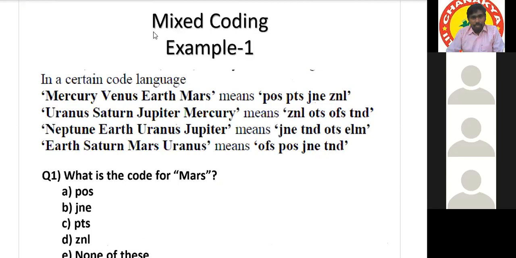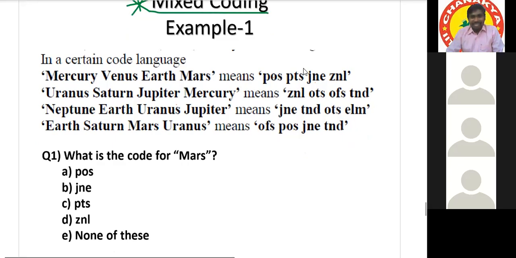I saw this question earlier, and it came in the exam also. It is a very important model. In every competitive exam, there will be some questions from this model. Some students may call it the Chinese language model.